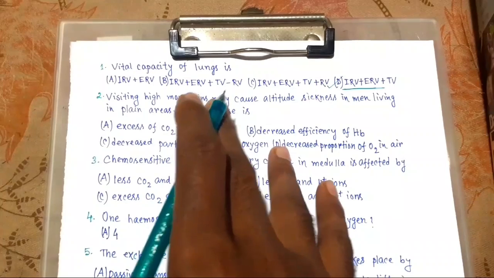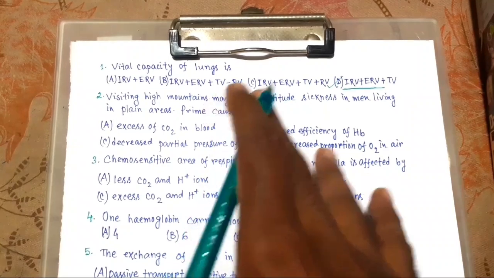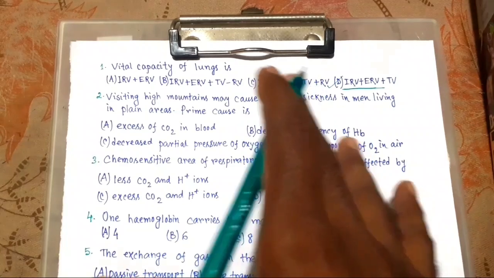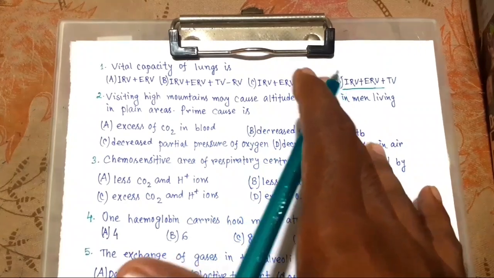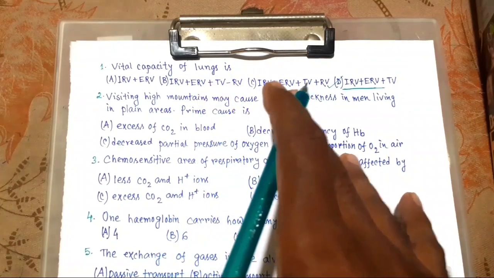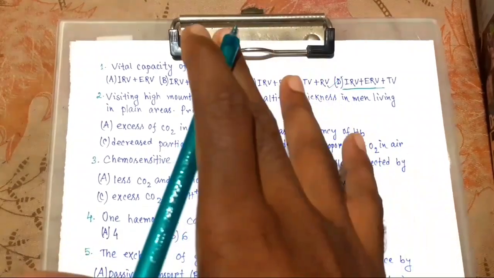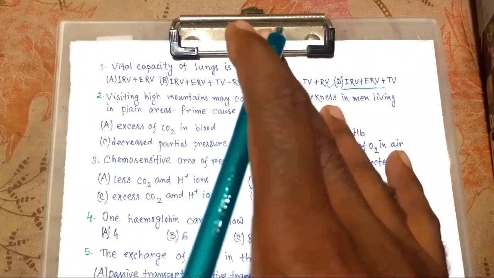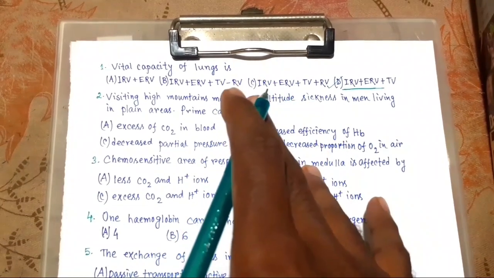So the difference between RV, residual volume, and FRC is that residual volume is the volume of air remaining after a forcible expiration, and in case of FRC, it is the volume of air that will remain after a normal expiration. Here normal, and in residual volume, forcible expiration, not normal. This is the difference.